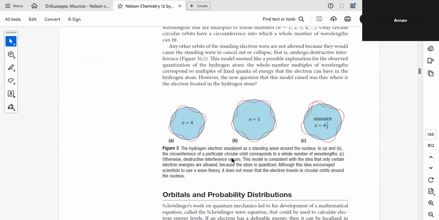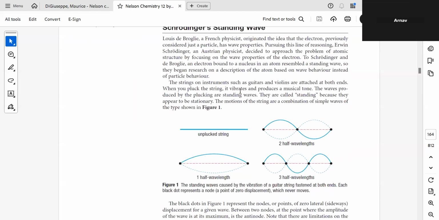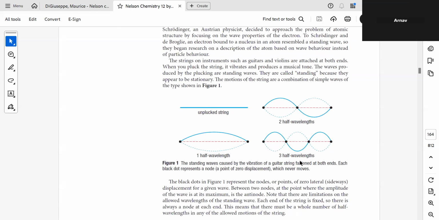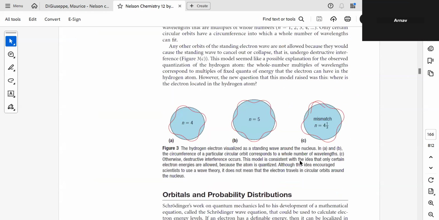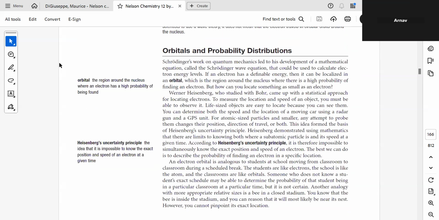Oh, okay. Is this trying to prove that you can't get a shell that's a decimal? Yes, that is also what we proved over here, that we cannot have a fraction. The same concept was applied to the hydrogen spectra. Now comes the next question: where is the electron?